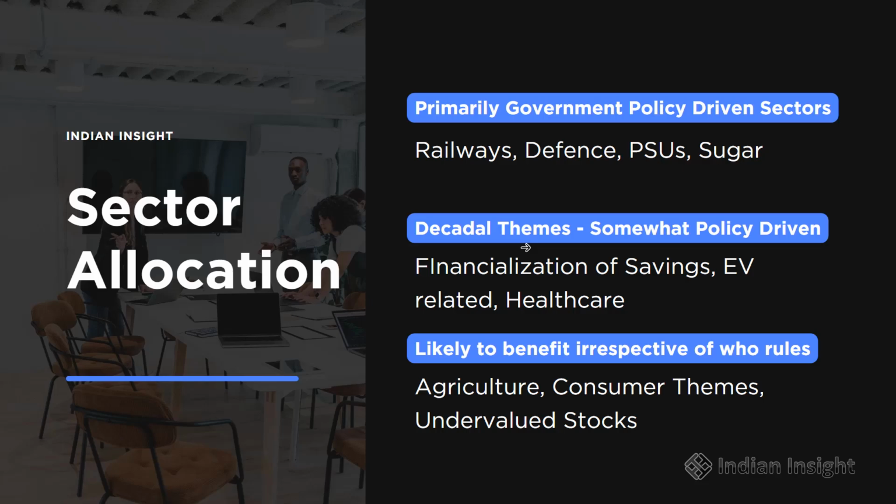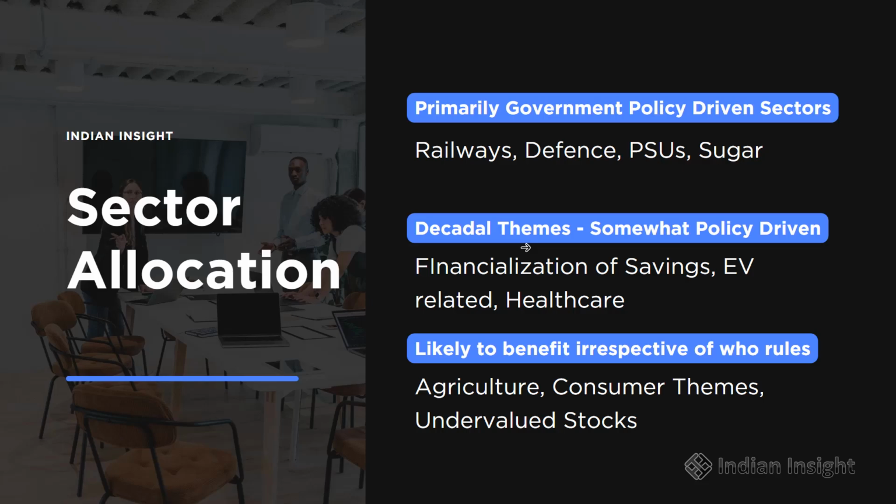Similarly, EV is a decadal theme that has been playing out. It is partly policy driven, it is partly being pushed by the government, and also a lot of people by their own preferences are going for EVs. Then healthcare is a decadal theme that has happened post COVID, as people are now more health conscious.